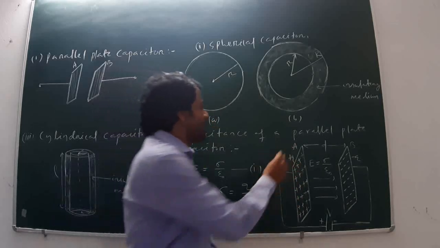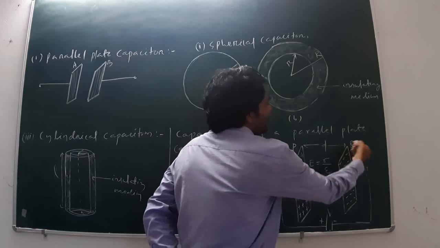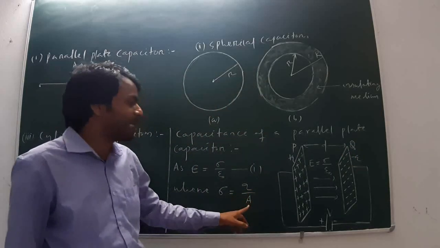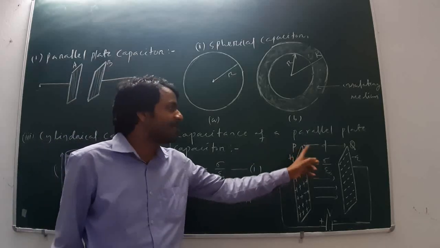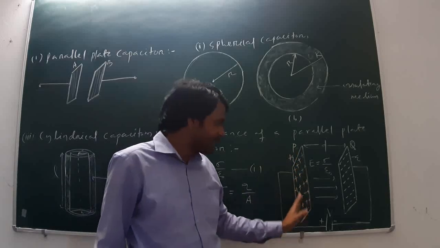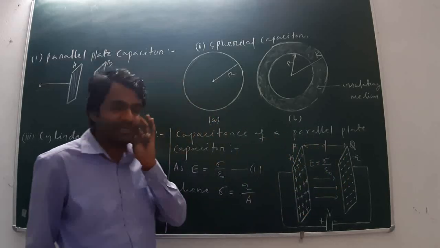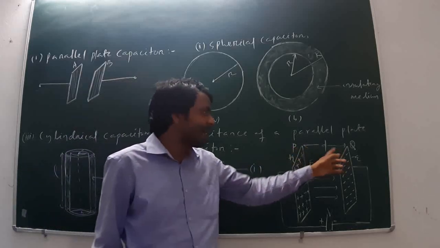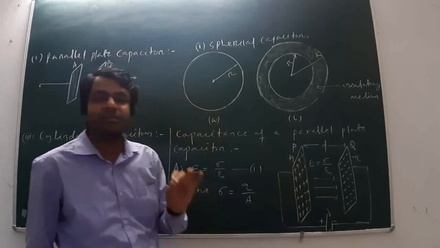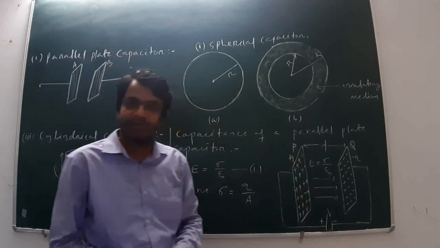You can also take this as plate P and this as plate Q, because area is also there, capital A, which I have taken as A. Therefore, you can take two plates, capital P and capital Q. P is positively charged, plus Q. Q is negatively charged, minus Q. The separation gap between them is d, and the medium between them is a vacuum having permittivity epsilon naught.